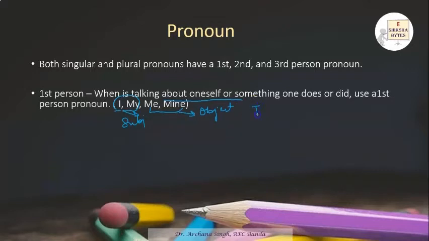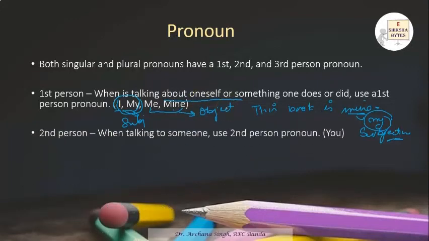See how this book is mine. I cannot use my here, because my is your subjective case. It is not an objective case, that you need to understand. So I and my are your subjective case, and me and mine are your objective case. So this is the first person, when you're talking about yourself.